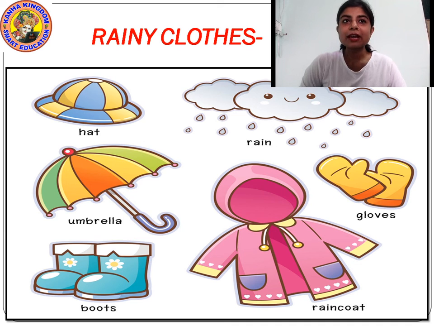Now students, in rainy days what do we wear? We wear waterproof hats, we use umbrella, we wear boots, then raincoats, then gloves. Yes or no? These are all made up of waterproof materials. In rainy days we wear raincoats, boots, waterproof hats, gloves, etc. so that we can protect ourselves from getting wet.